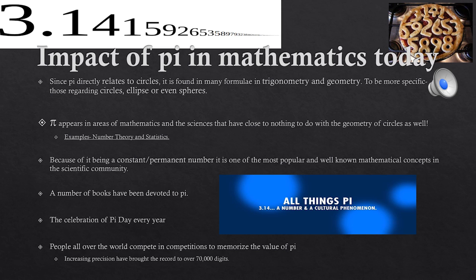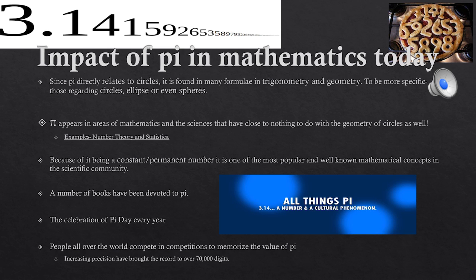The impacts of pi in mathematics today. Since pi directly relates to circles, it is found in many formulae in trigonometry and geometry. To be more specific, those regarding circles, ellipses, or even spheres. Pi appears in areas of mathematics and science that have close to nothing to do with the geometry of circles as well. An example or two would be number theory and even statistics. Because it is a constant, it is one of the most popular and well-known mathematical concepts in the scientific community.